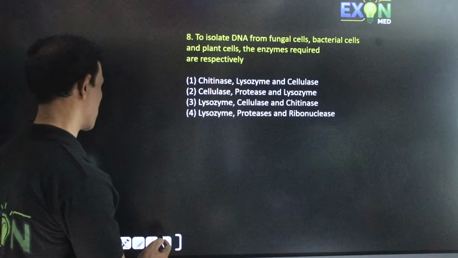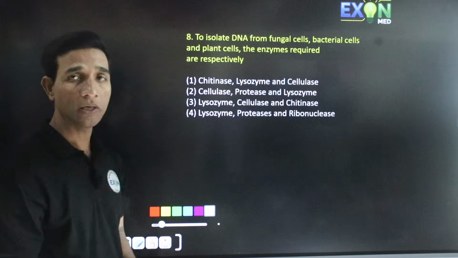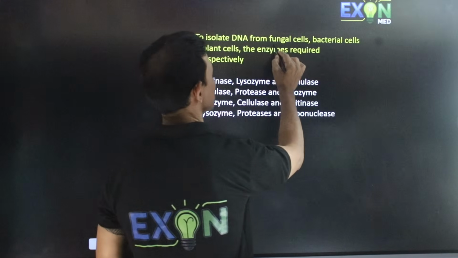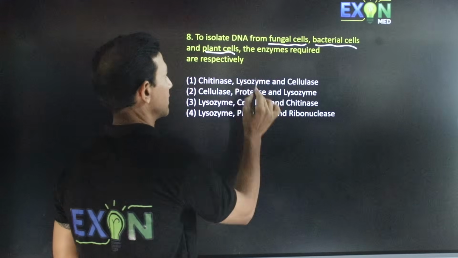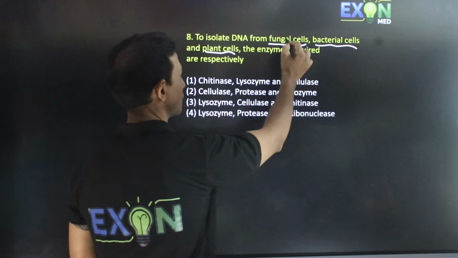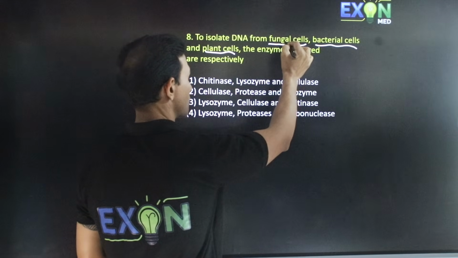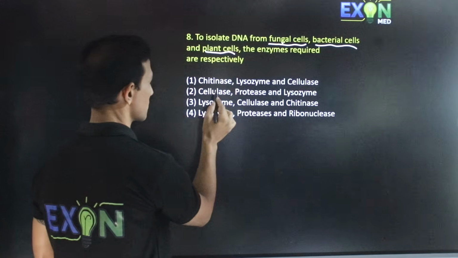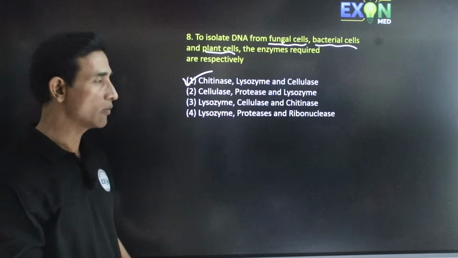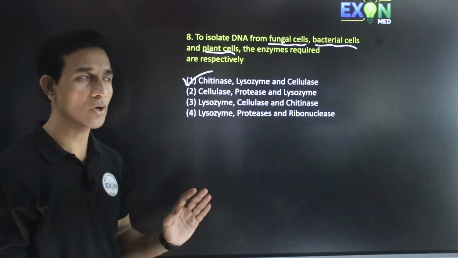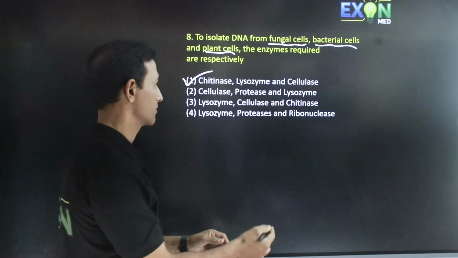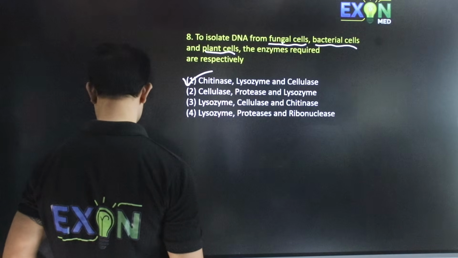Okay, next question. To isolate DNA from fungal cells, bacterial cells and plant cells. They have given fungi, bacteria and plant, so you have to find out the enzymes accordingly, respectively. First, the fungi cell wall is made up of chitin, so the first one will be chitinase. Bacteria cell wall can be destroyed by the enzyme called lysozyme. Plant cell wall can be destroyed by cellulase. Hence the answer is the first one.